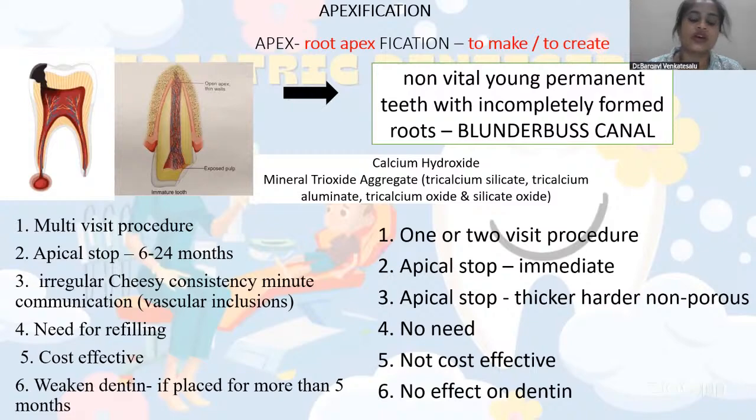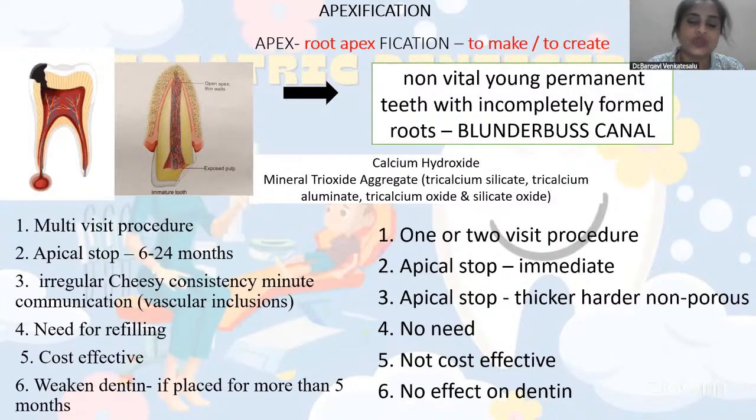So where is this apexification done? As you can see in this image, both are permanent teeth, right? Here you can see a closed apex. Here you can see an open apex, with divergent and parallel walls rather than narrow walls, right? This is because the tooth is just erupting. Imagine the child is 6 to 7 years old; though the crown is clinically visible in the oral cavity, it takes 2 to 3 years for the entire root to form. So at the age of 9 or 10, the root is going to be completely formed.